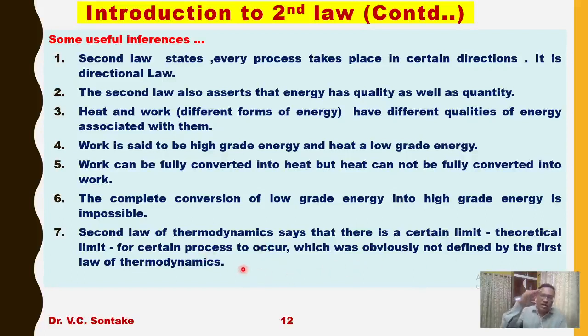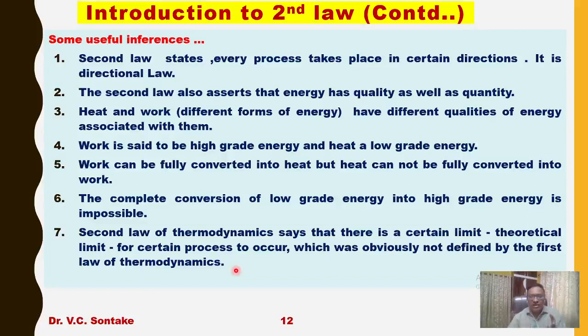Now, if an engineering device is there where conversion of heat into work takes place, the second law is able to explain how much heat will be converted into work. The theoretical limits it is able to define. So these are some of the useful inferences of the second law of thermodynamics.